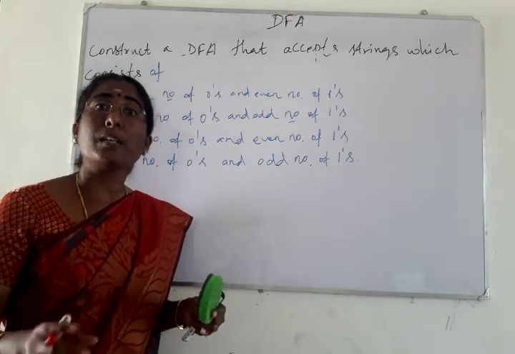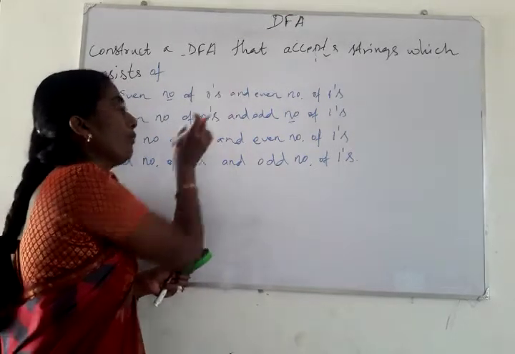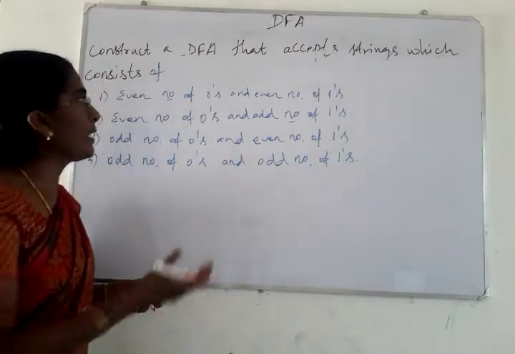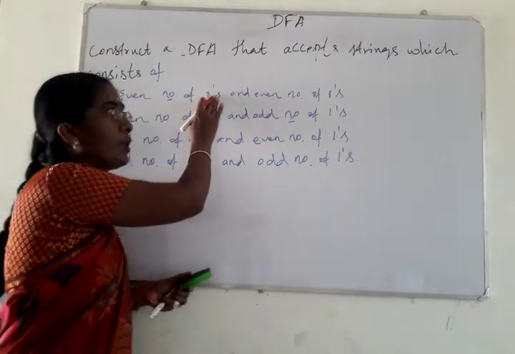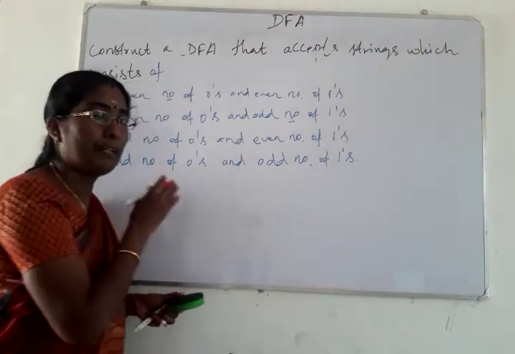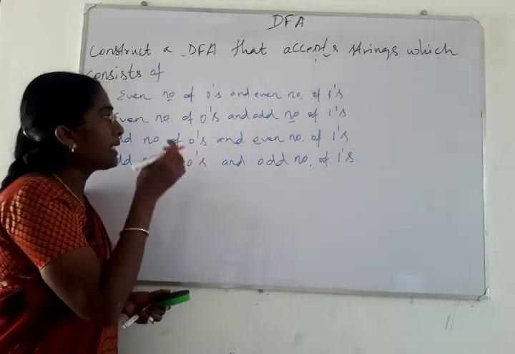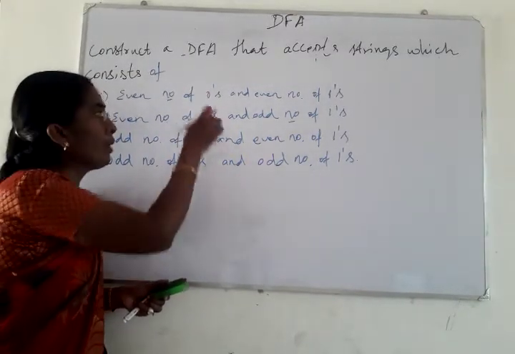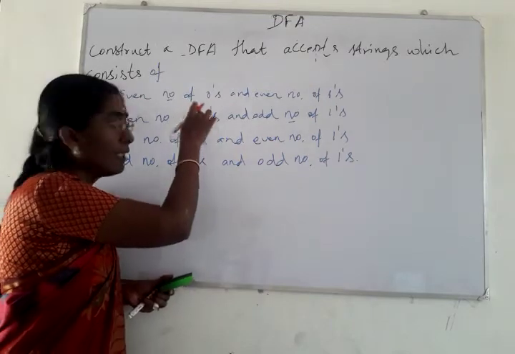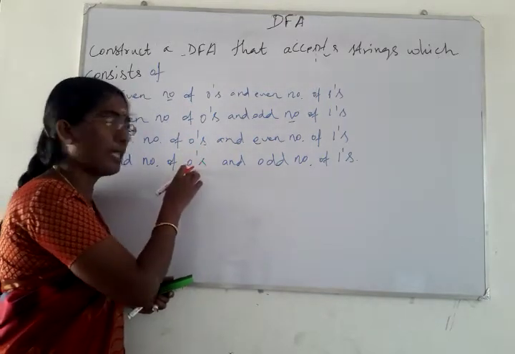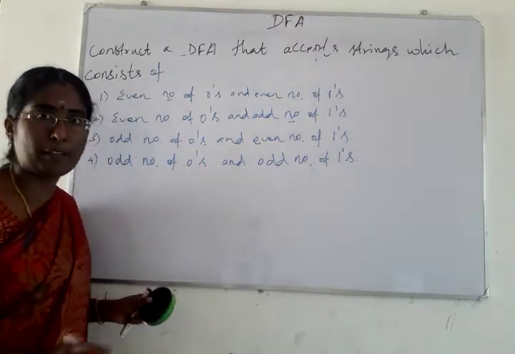Each and every state will receive some particular set of inputs. If the first state accepts only an even number of zeros and an even number of ones, the first state will be a final state for accepting that set of strings. The second state will be an accepting state for accepting another type of string. The third state is for the next, and the fourth state is for the last. Like this we have to construct a DFA.